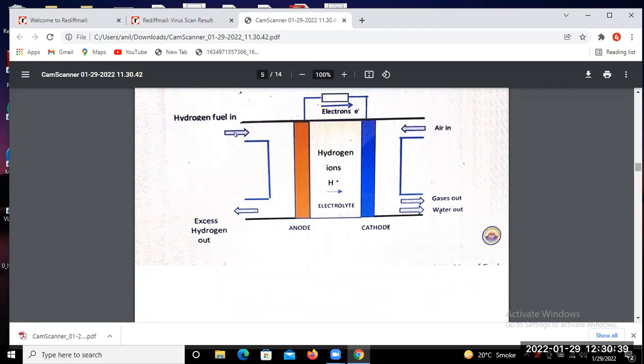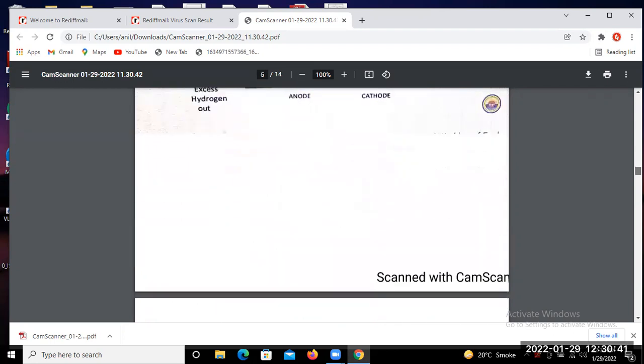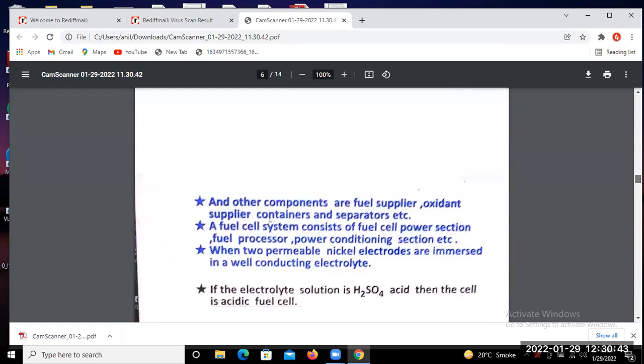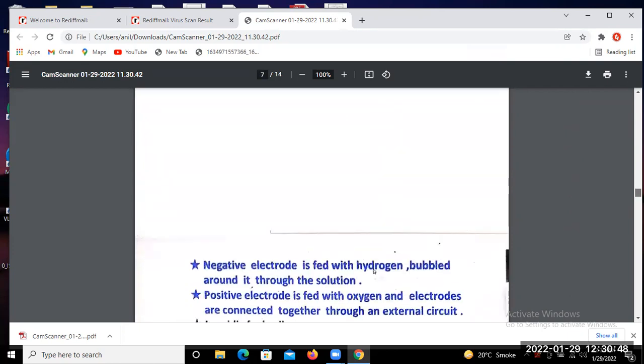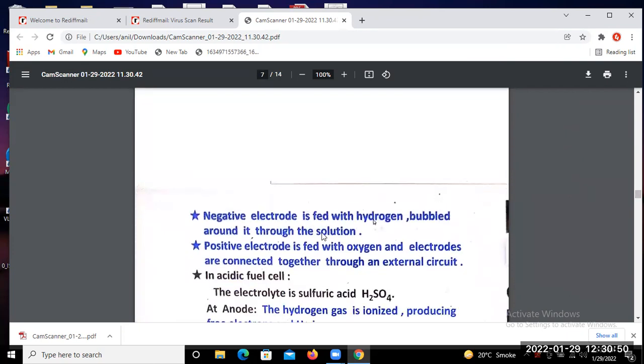The same thing is mentioned here: the negative electrode is fed with hydrogen bubbled around it through the solution, and the positive electrode is fed with oxygen, and the electrodes are connected together through an external circuit.